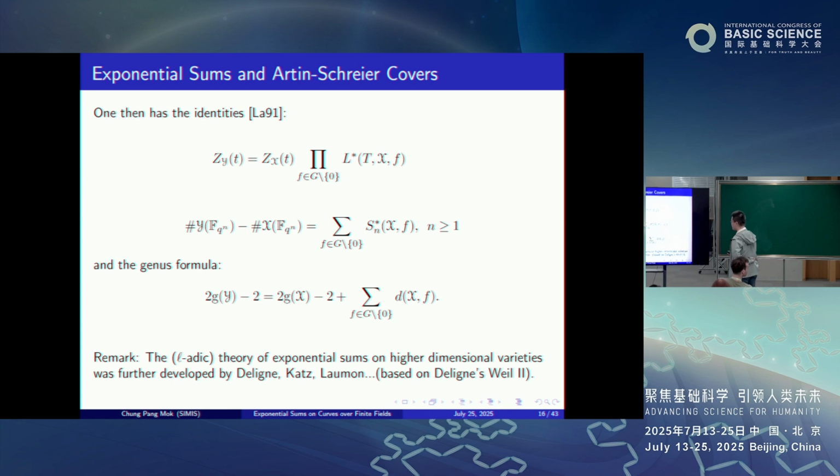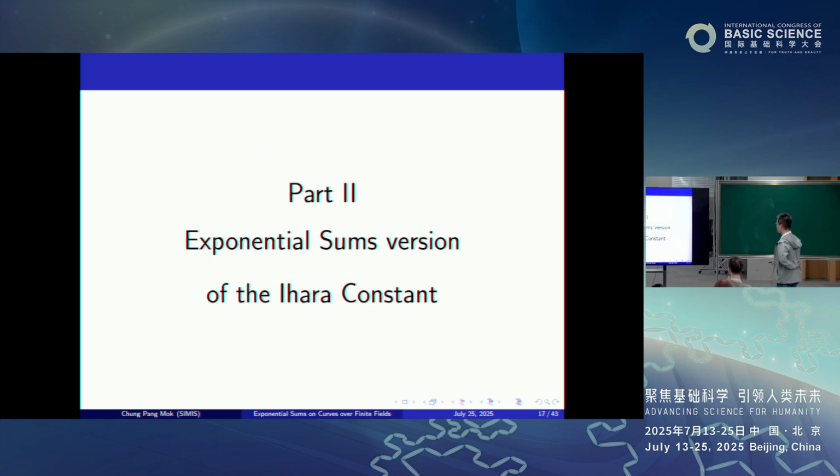Okay. Now, just a final remark is that of course, what we have talked about is the one-dimensional case, like exponential sums for curves over finite fields. So it's well known that this analytic theory of exponential sums can be studied for higher-dimensional varieties, which is a very rich subject developed by Deligne, Katz, Laumon, and other people. And most of this work is based on Deligne's two results. But in any case, for us, at least for this talk, we only look at the curve situation.